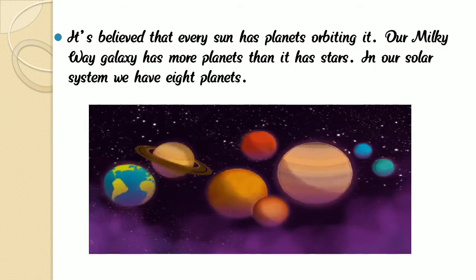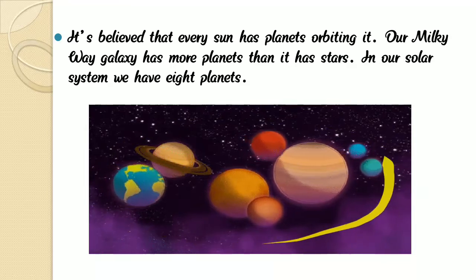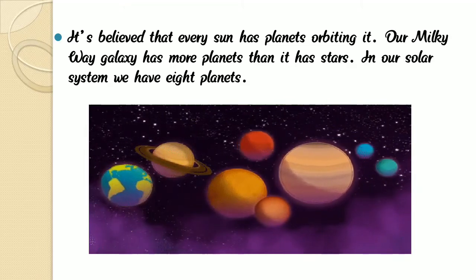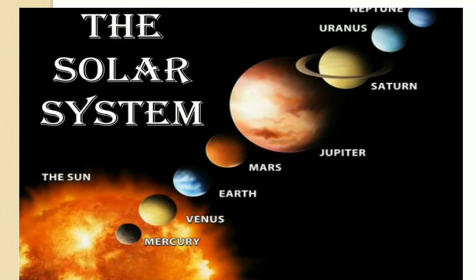So in this solar system, the sun is a big yellow star, and these are our eight planets.